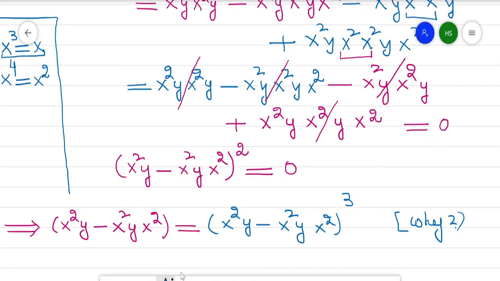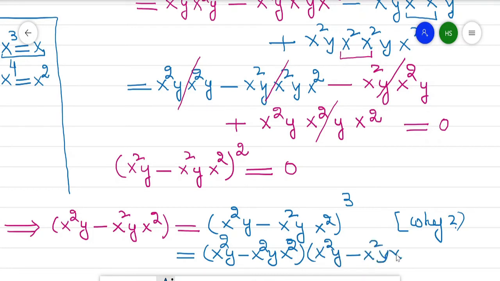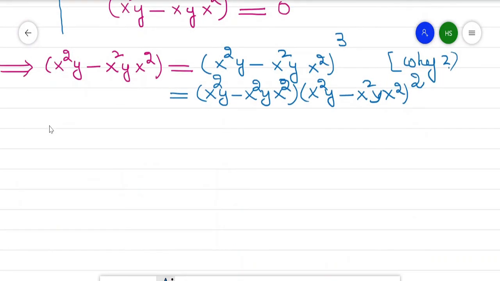So this power 3 is equal to this. Now this can be written as x²y minus x²y x² into x²y minus x²y x² raised to power 2. Now this raised to power 2 is equal to 0, so this total term is equal to 0.